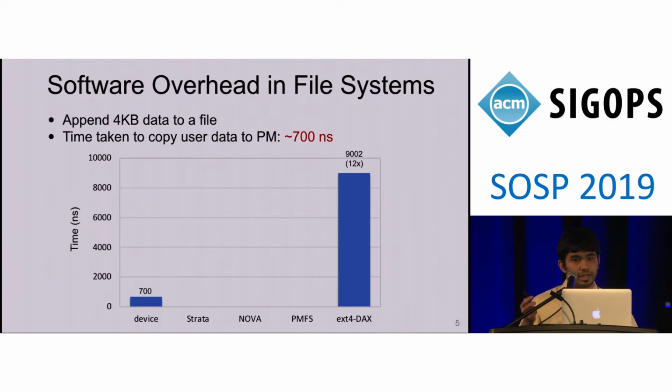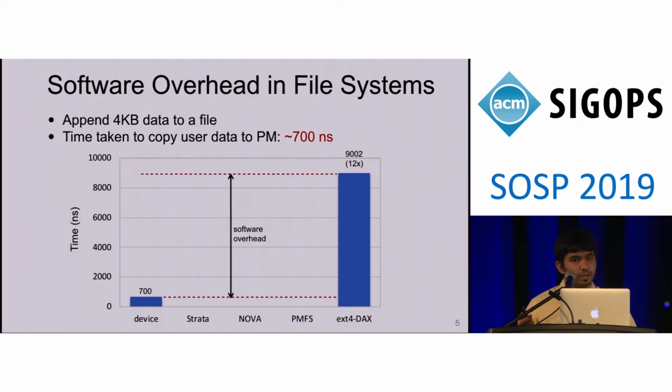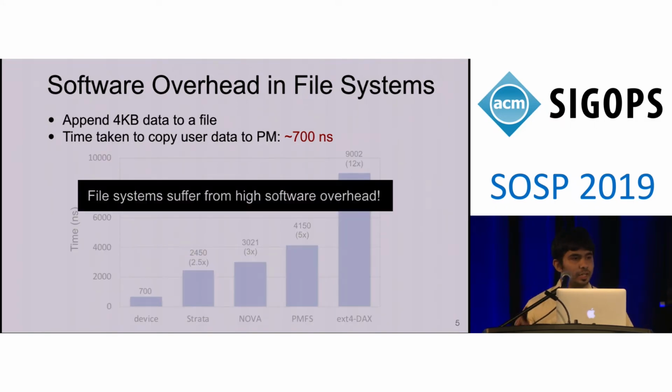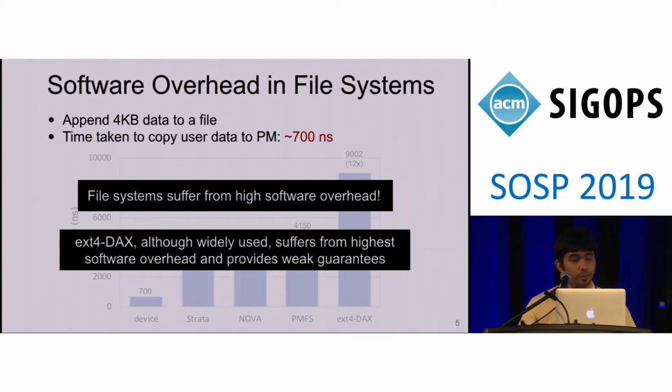So software overhead is basically the difference between the time taken by the device and the time taken by the file system in performing any operation. Similar to ext4 DAX, the other file systems such as Strata, Nova, and PMFS incur software overheads ranging from 2.5x to 5x. So all state-of-the-art persistent memory file systems suffer from high software overhead. Also, ext4 DAX, although widely used, suffers from the highest software overhead and also provides weaker consistency and durability guarantees as compared to the other file systems.